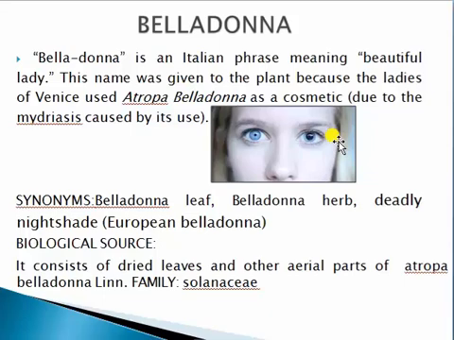Now, what are the synonyms of belladonna? It is also referred to as belladonna leaf, belladonna herb, or deadly nightshade, that is European belladonna. The biological source of belladonna consists of dried leaves and other aerial parts of Atropa belladonna, family Solanaceae.